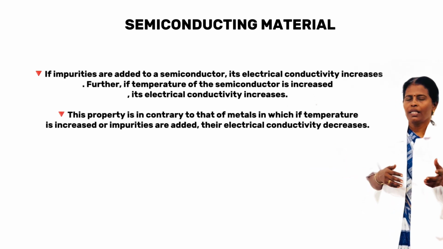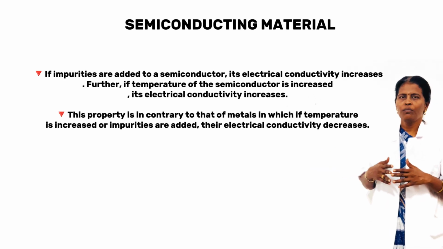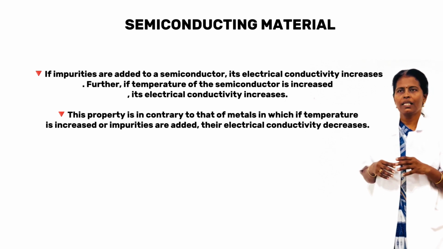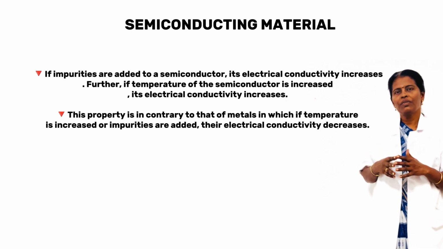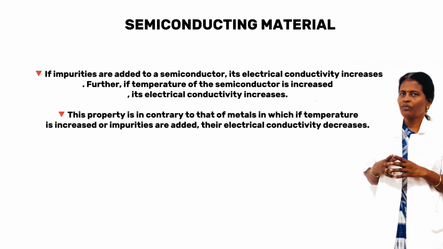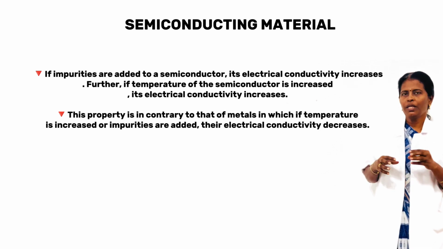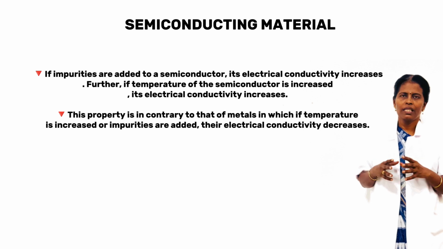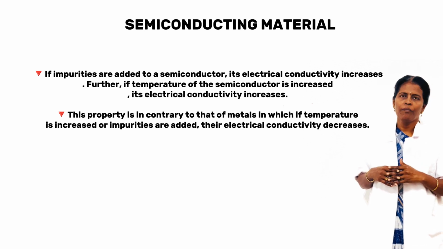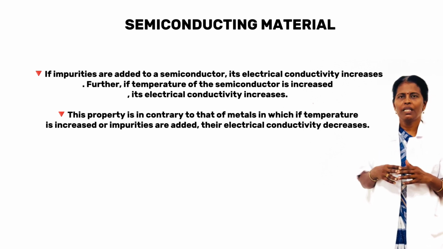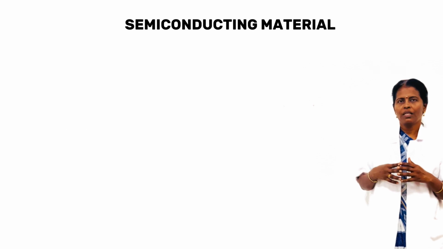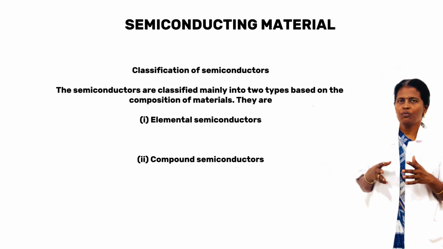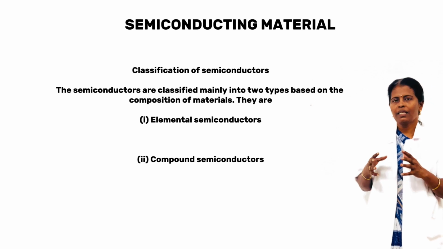If impurities are added to the semiconductor, its electrical conductivity increases. Further, if the temperature of the semiconductor is increased, its electrical conductivity increases. This property is in contrary to that of metals, in which if temperature is increased or impurities are added, their electrical conductivity decreases. A semiconductor is classified into two: one is elemental semiconductor and another one is compound semiconductor.